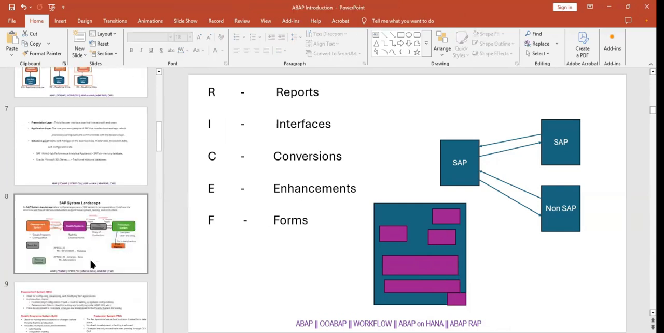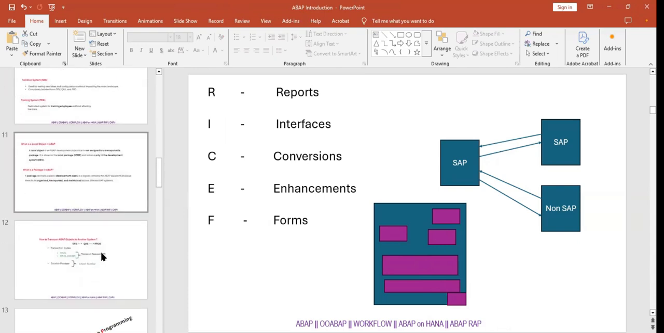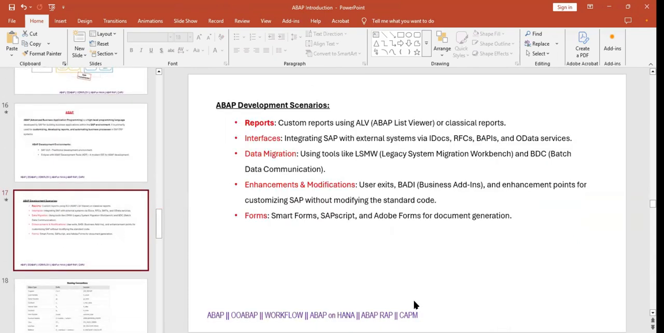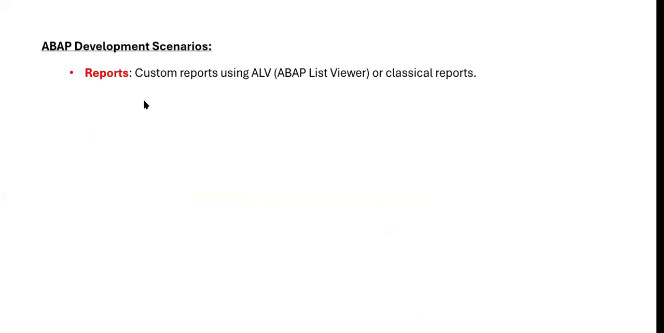So coming to these technologies, we are saying reports, enhancements, and conversions, right? These are the main content we are going to design. These are the full-fledged topics. In reports, we are going to create ABAP list view, ALV reports and classical reports.